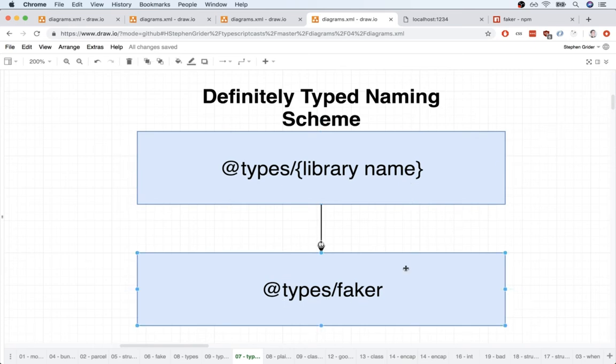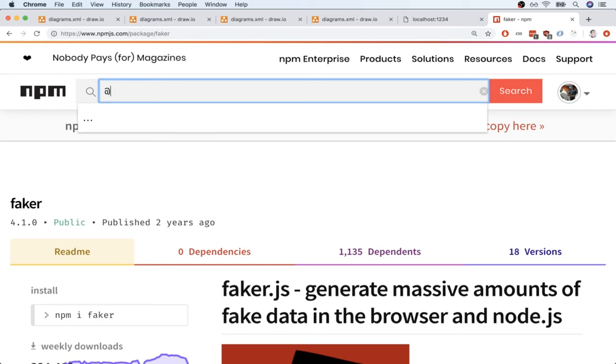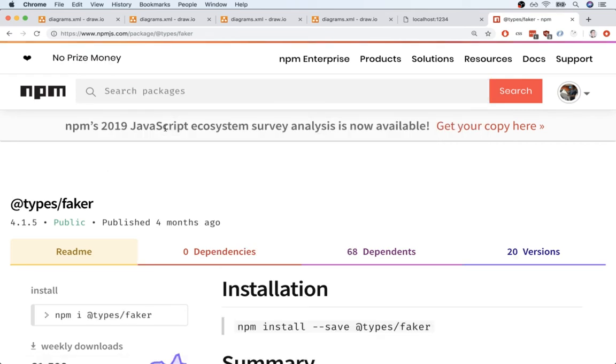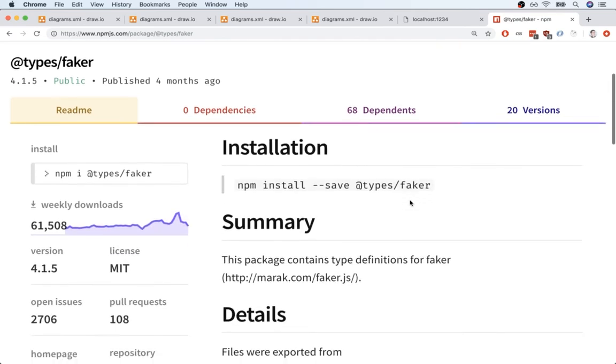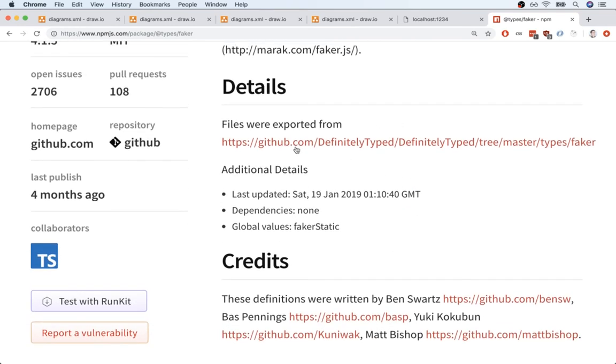As a quick example, let's try looking up that module on npm right now. Back inside my browser over here at npmjs.com, I can do a search for @types/faker, and I'll see the TypeScript definition file appear for that library. We can scroll down a little bit, and you'll see some details inside of here where it says very clearly that this project has been generated from the Definitely Typed project. Anytime you see that term, they're talking about type definition files for JavaScript libraries.